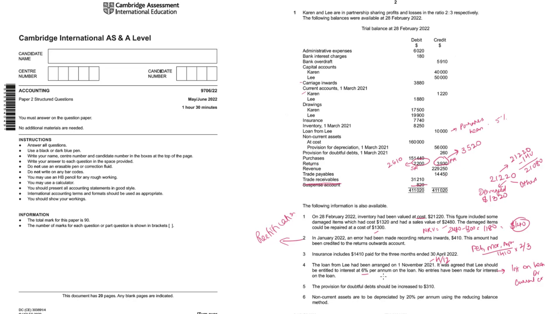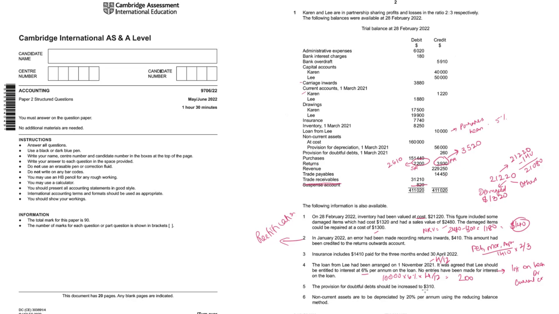What will be the calculation? Loan amount given in the trial balance is 10,000 into 6% into November, December, Jan, Feb. 4 by 12 we decided. So 200 will be the interest on loan.